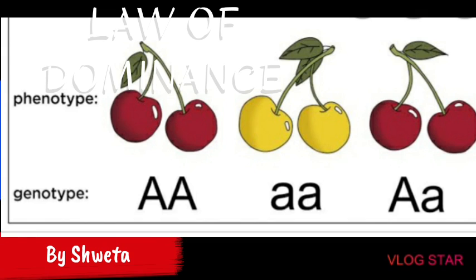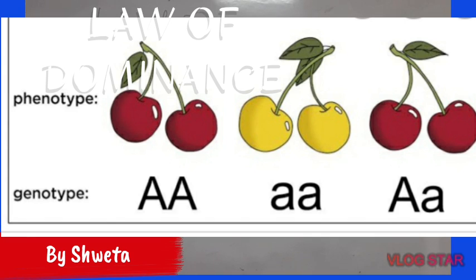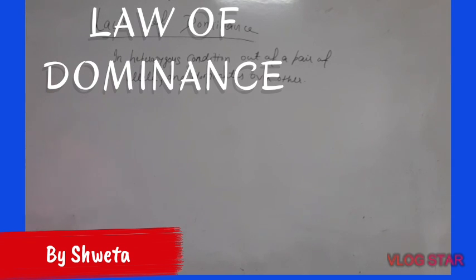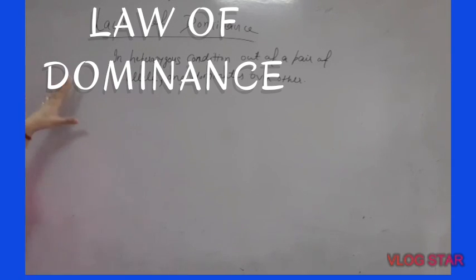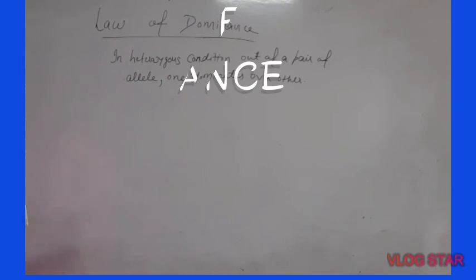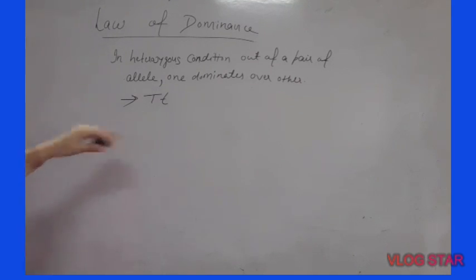This law was first given by Mendel. In this law, he stated that in heterozygous condition, out of a pair of alleles, one allele dominates over the other. So to understand this definition, you must know first what is heterozygous condition. This is the situation when alleles are of different types.